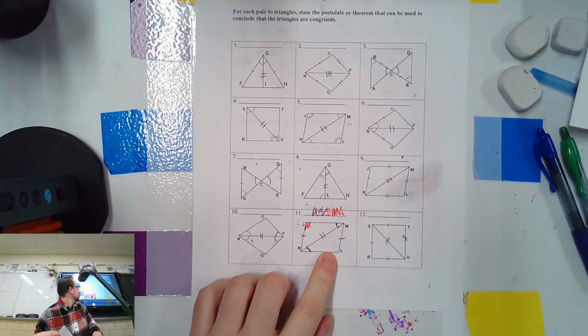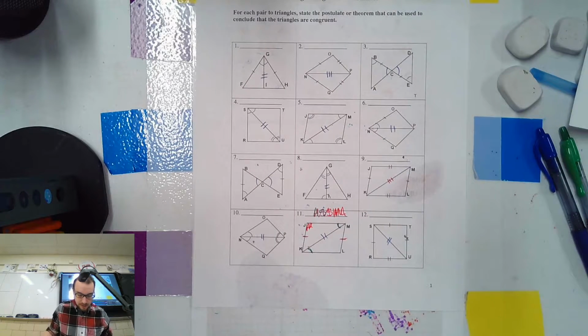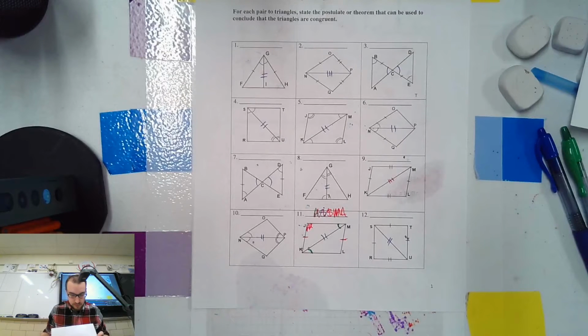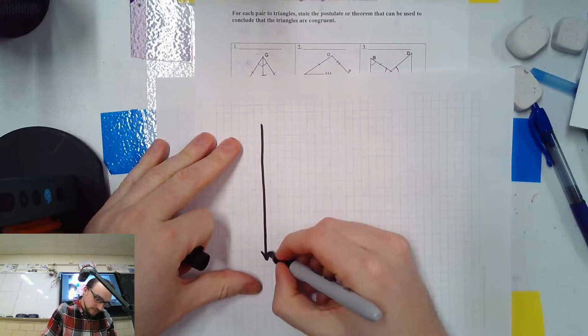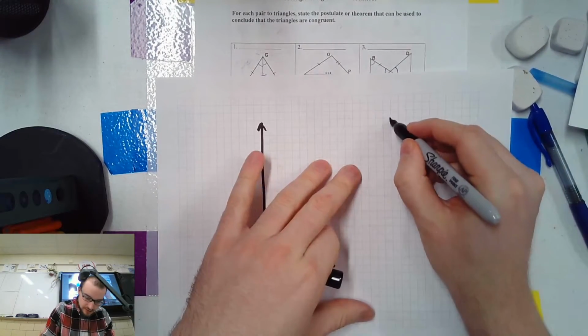So, let's draw 11 and make it big. So, how do I do this? I think I want to do it this way. Can I use this one again? No, I can't. Nope, it's mirrored. Okay. So, imagine we have two parallel lines like this. So instead of going left to right, they're just going up and down.